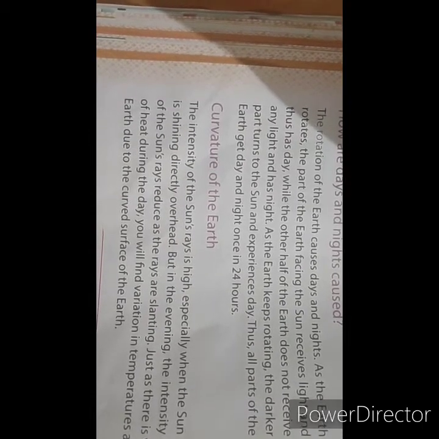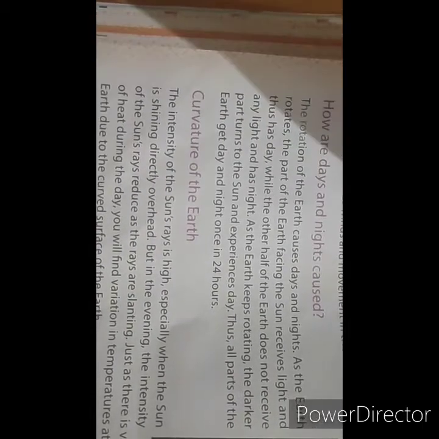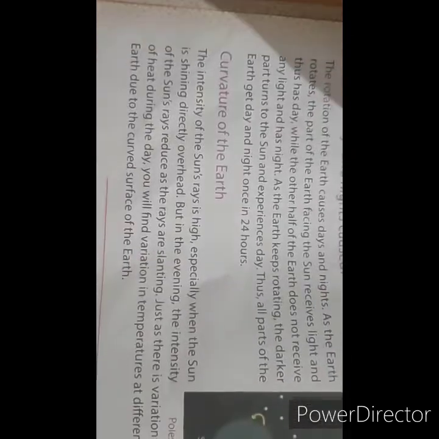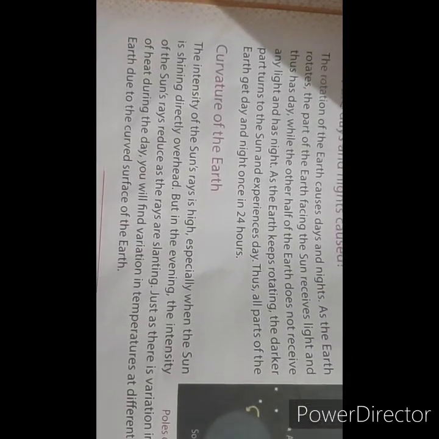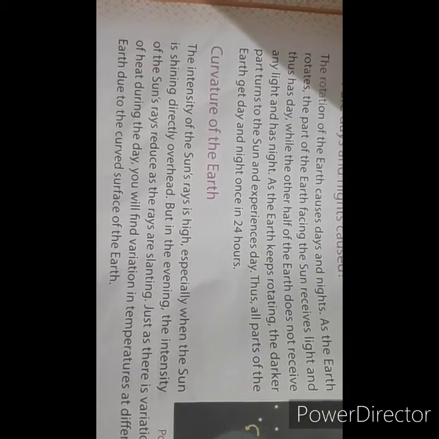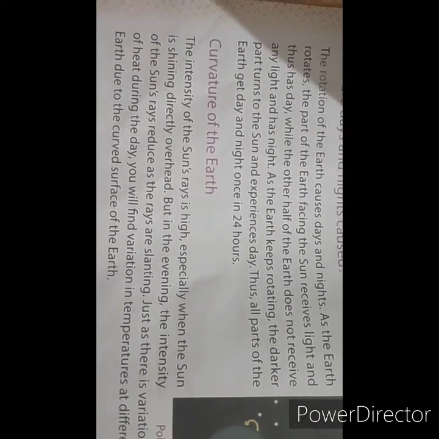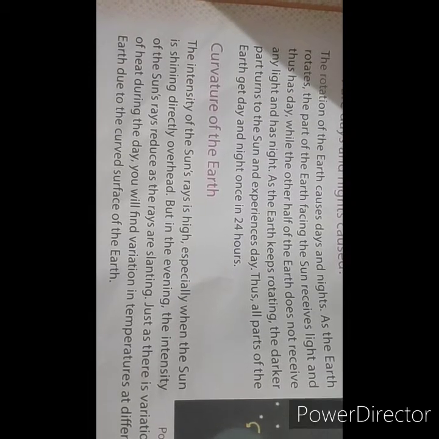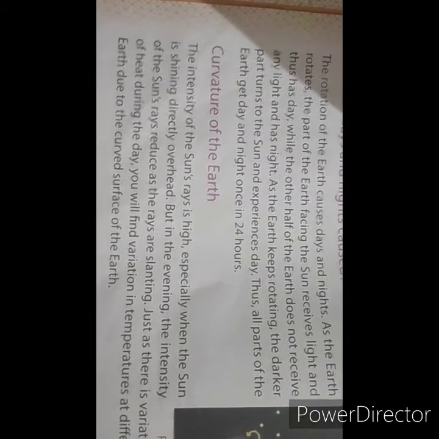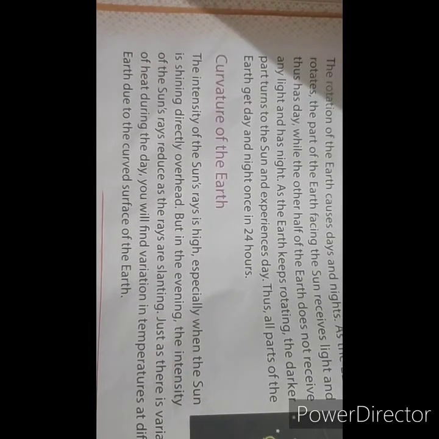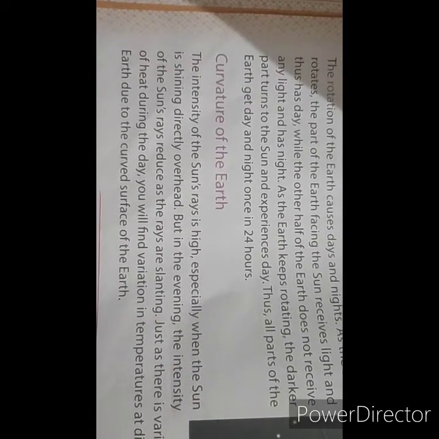Because at that time the rays of the sun do not shine directly overhead. In the evening, the rays are slanting. So the whole day you do not feel the same temperature.